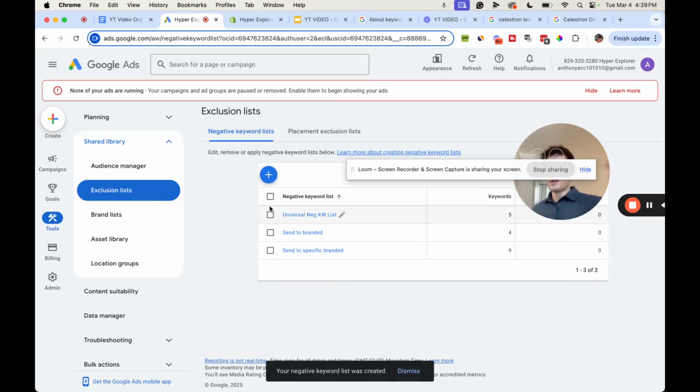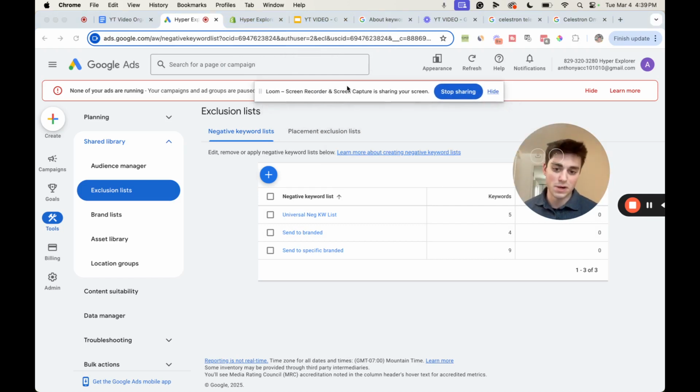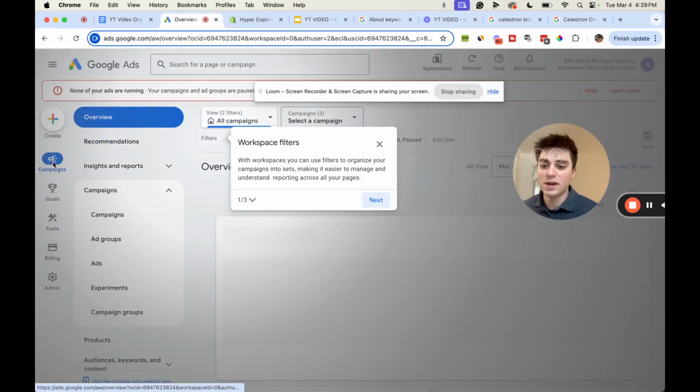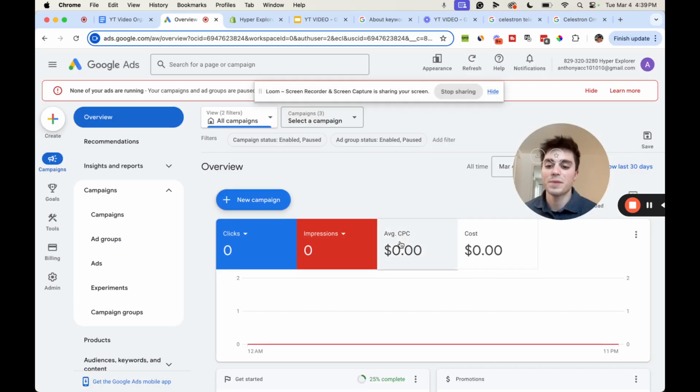Now, 3 keyword lists. We got universal, terms we never want to show up for. Send to branded, terms we want to show up for the branded campaign where we're going to spend a little bit more money, and then send to specific branded, and that's where we're going to spend the most amount of money in the specific branded campaign. Okay, so we got 3 keyword lists. Now we got to start applying these to the campaign. So we're going to tell Google which words we want to show up for where, and tell Google that we basically want to spend the most amount of money for these specific terms in specific branded.